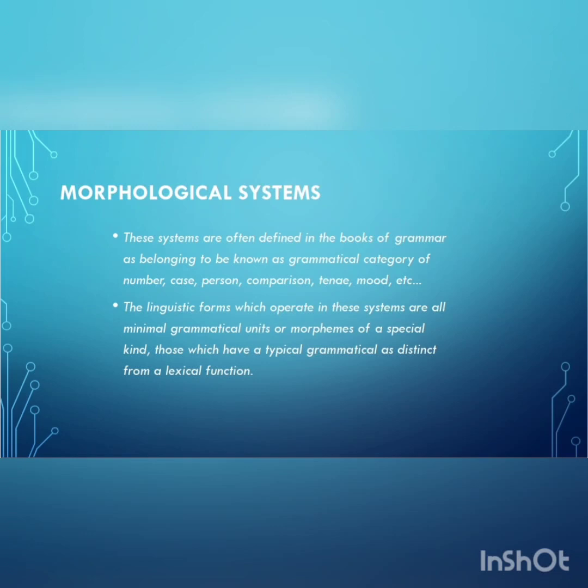The linguistic forms which operate in morphological systems are the minimal grammatical units or morphemes, but they are morphemes of some special kind, namely those which have a typical grammatical as distinct from a lexical function. Hence, Derbyshire concludes that the existence of these systems of morphemes is established by means of two criteria. The first is their position within any syntagmatic items, and the second is the function and behavior of their forms within any of the items of those systems.